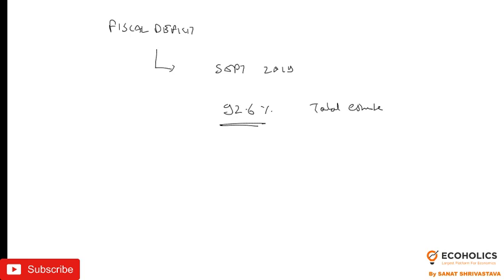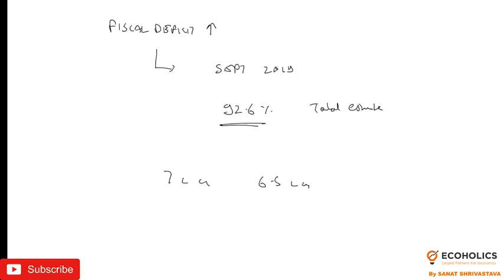So in just 6 months, against a budget estimate of around 7 lakh crore, the fiscal deficit till September was 6.5 lakh crore. So obviously the government will overshoot this fiscal deficit target in this fiscal.